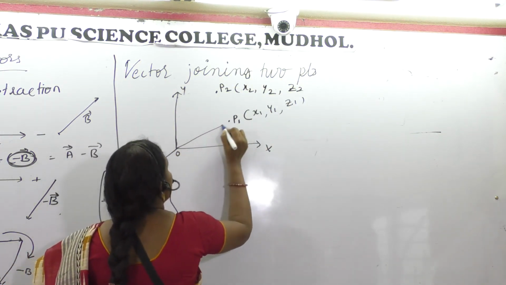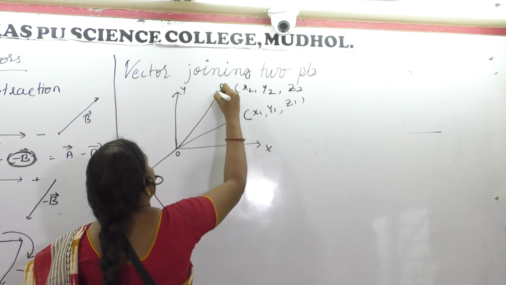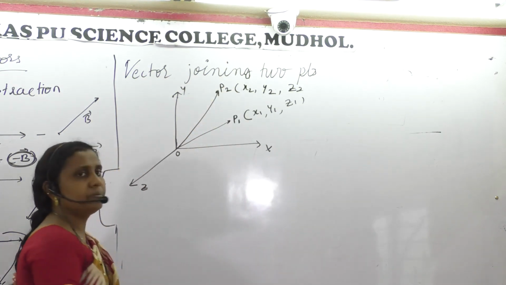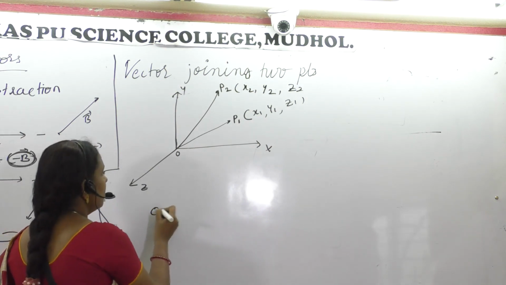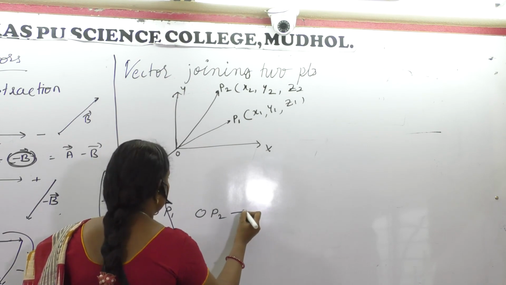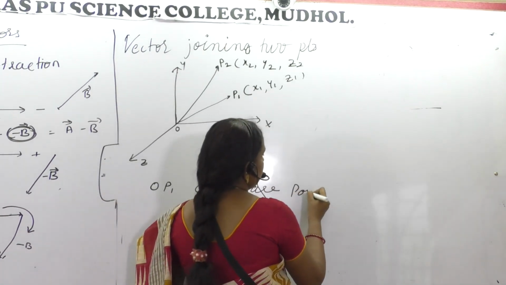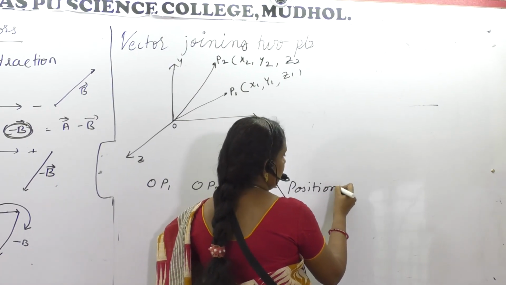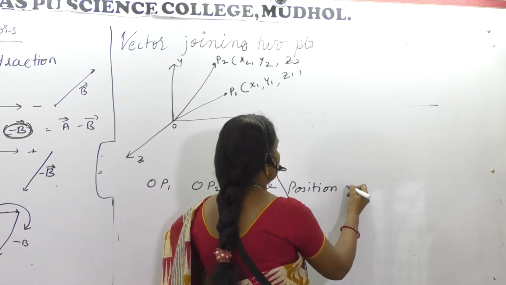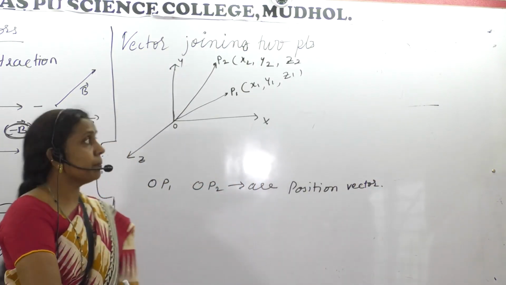From the origin O to P1, O to P2, OP1 and OP2 are position vectors. Why position vectors? Because these are starting from the origin, no? That's why position vectors. Okay?